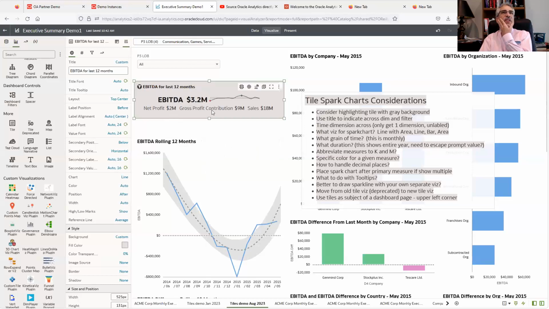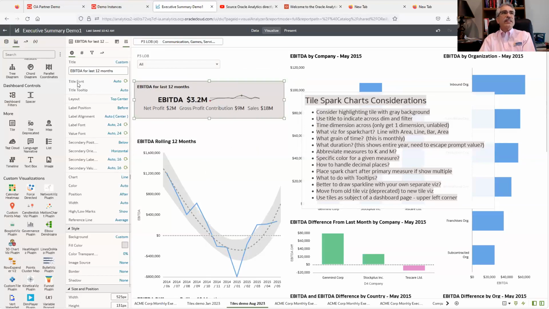Interesting enough, as I prepared this, I started using the Spark chart capability. And the problem I have with using the Spark charts on here is there's not much context. I don't know what time period is in here. So that's why I put that in the title of here, the custom tile EBITDA for last 12 months, so you know. And then the other is, what's the granularity of the data that you're going to show here? Is it weekly, monthly, and so forth?